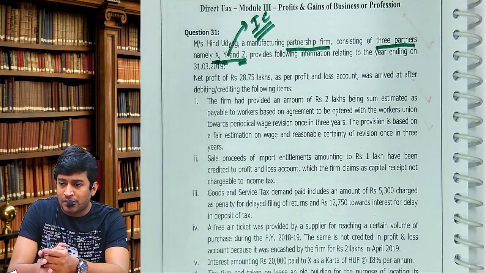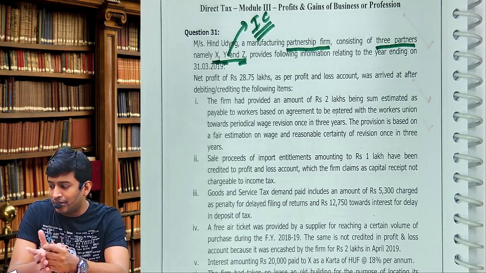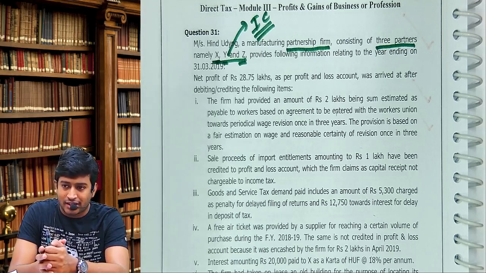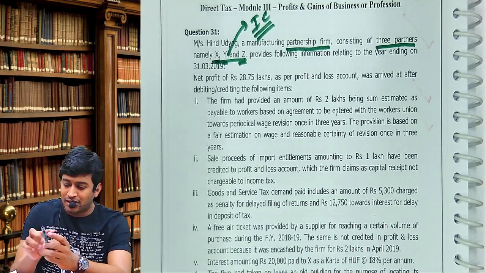If HUF was a partner, then we say they are partners in representative capacity, but here in the problem they are partners in individual capacity.